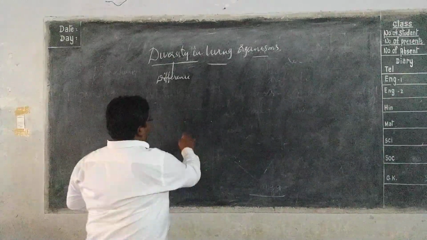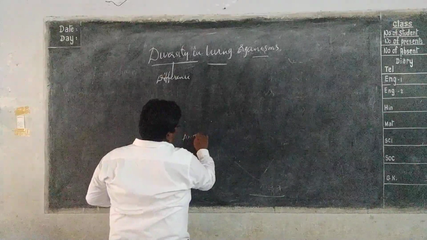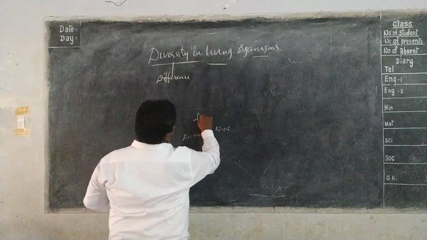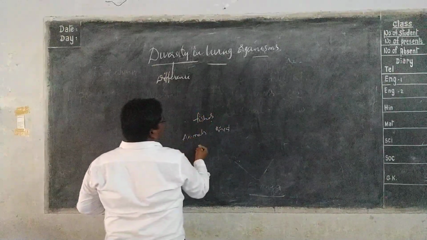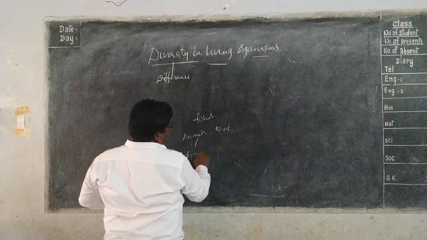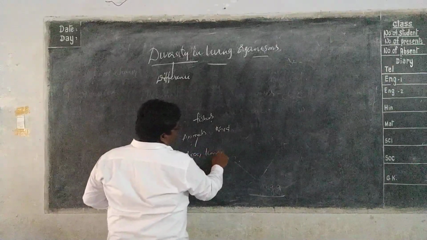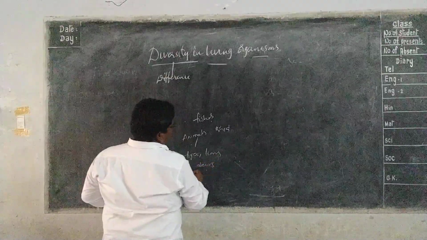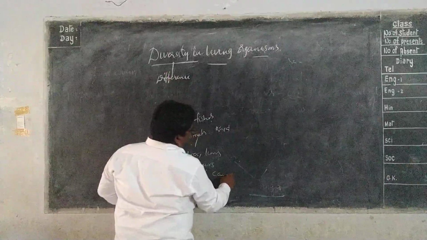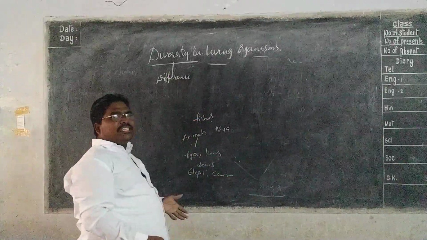Yes or no? There are different types of organisms. For example, animals, birds, fishes. In the animals also there are types: tigers, lions, deers, elephants, camels. Different types of organisms.